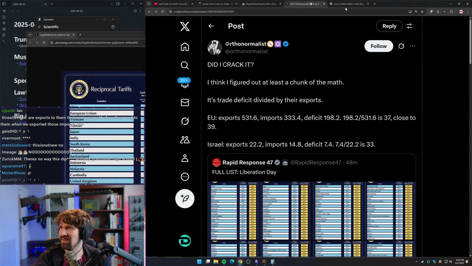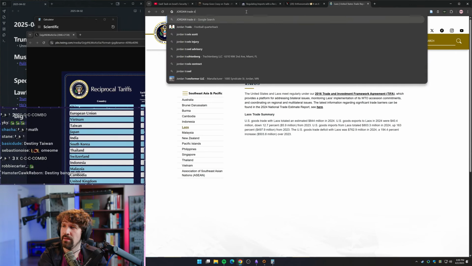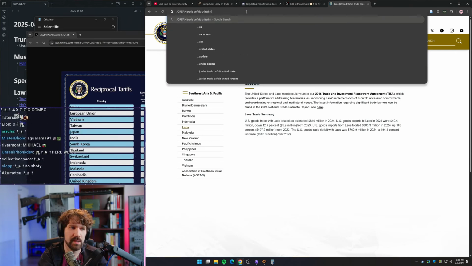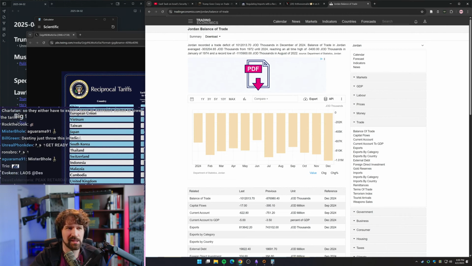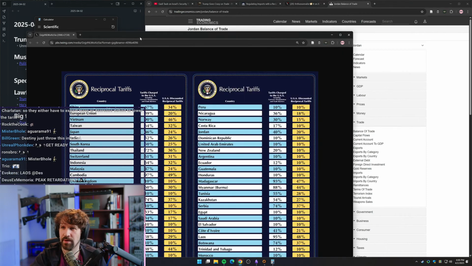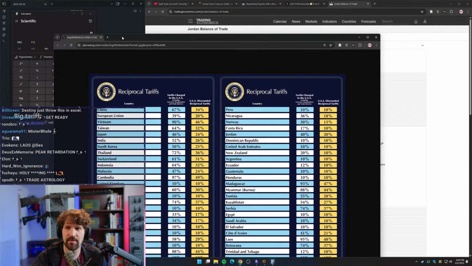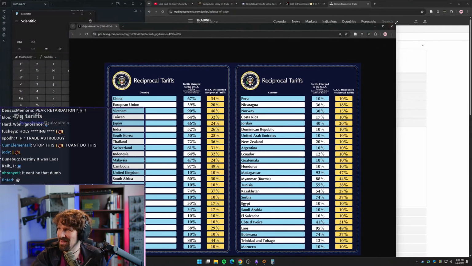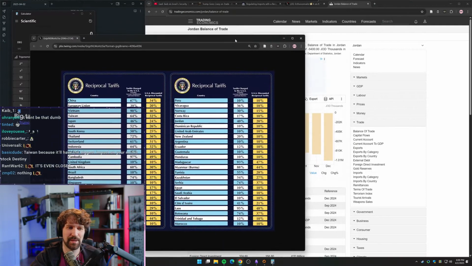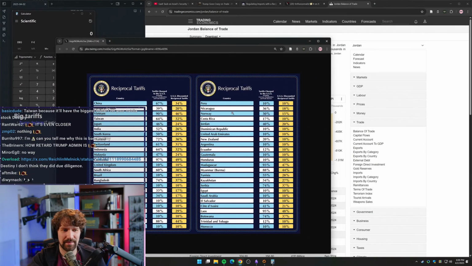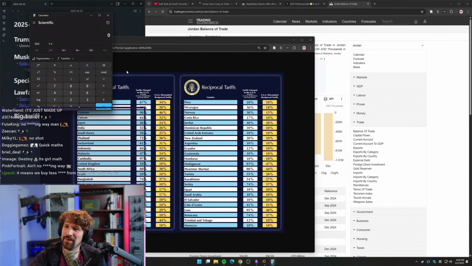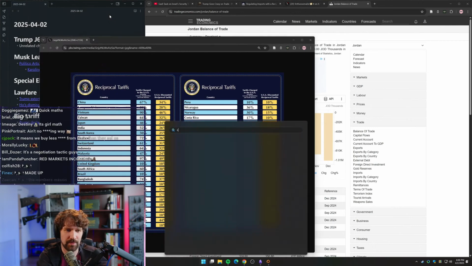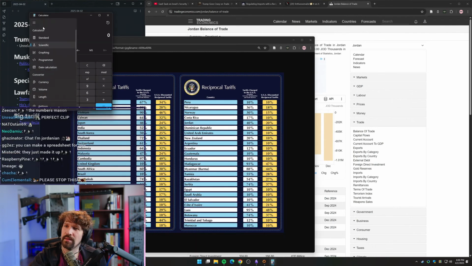Okay, let's look at Jordan. Trade deficit with the United States. What does this calculation calculate though? Nothing. It calculates like the difference in trade between two countries. I've never heard of this calculation in my life before. These are like random numbers. You're not calculating anything. This is ridiculous. Okay, wait, hold on. Get rid of the scientific notation. Oh my God, just normal numbers.